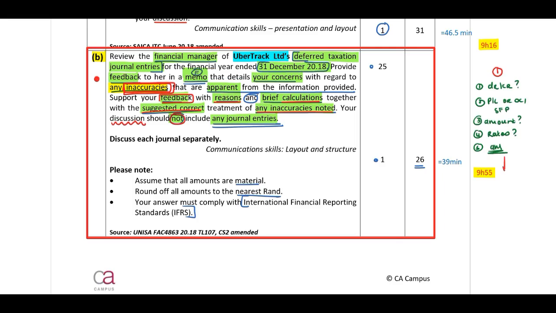Once you have done this, two, you need to identify if and how this can be corrected. But you should not include any journal entries. Right, now the indicator is discuss each journal separately, communication skills, 1 mark. Assume that all amounts are material. Round off all amounts to the nearest rand, and your answer must comply with IFRS.